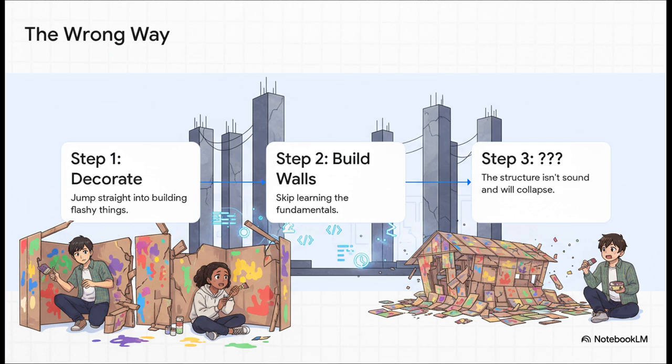Skipping the basics is like trying to hang pictures and pick out furniture before you've even built the walls of your house. It might look kind of fun for a second, but the moment something breaks, the whole thing just collapses. And you won't know why because you don't understand the structure holding it all together. So please, learn your variables, your loops, your functions first. Build the walls, then you can decorate.